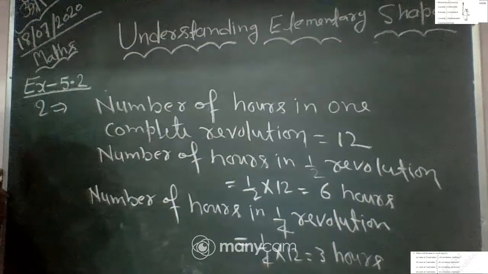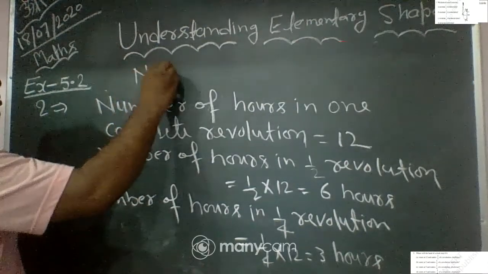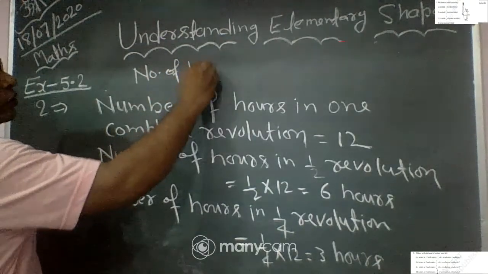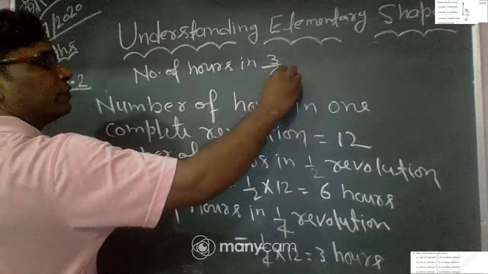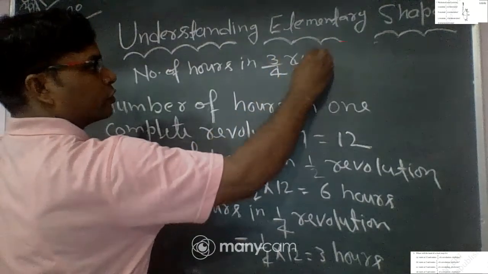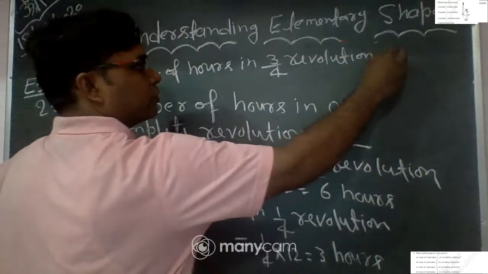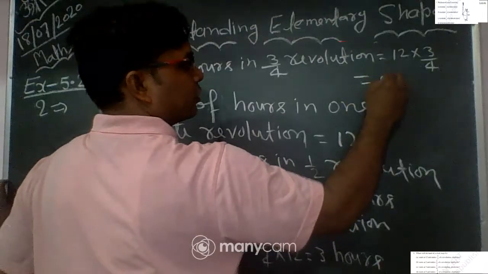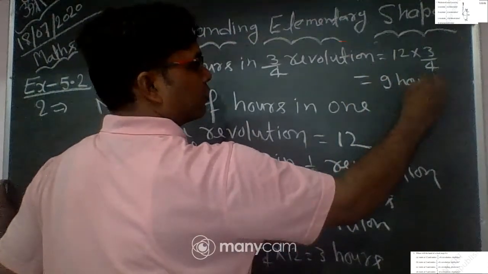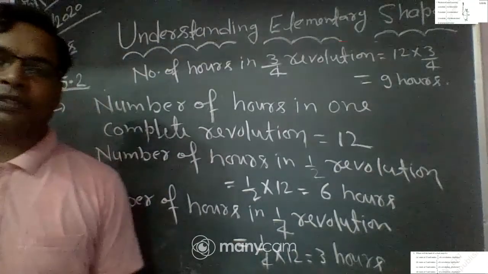And the number of hours in 3 by 4 revolution is equal to 12 into 3 by 4, which is 9 hours. Clear? This is equal to 9 hours.